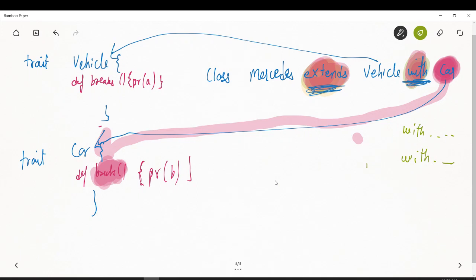Any questions so far? Harish, so I believe that with is a keyword here we are defining, right? Right. So there is a with as well as extends. So the first one will be extends, then with. If I compare with Java, in Java we used to write class A extends B implements C. Is this with referring to the implements keyword? Right, similar only, right? It's similar, yes.